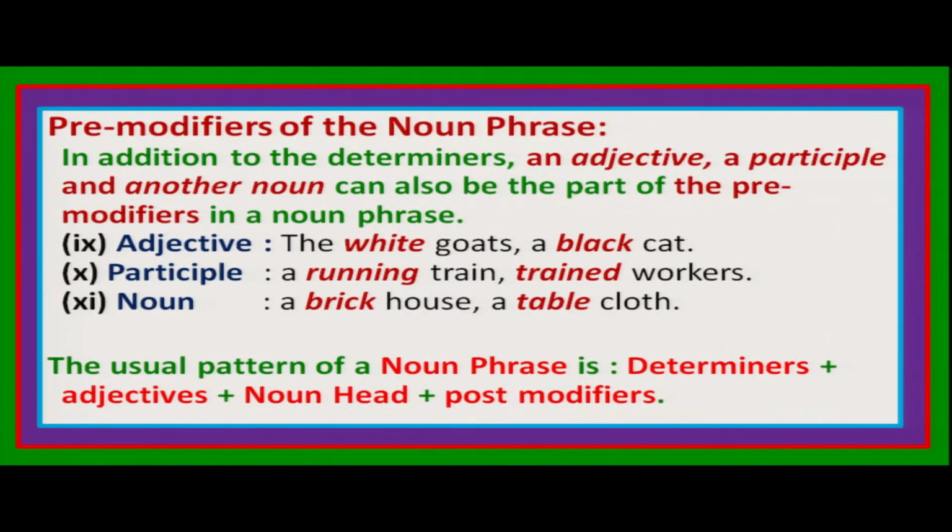So noun before noun. These are other pre-modifiers. So my dear students, we discussed 8 types of determiners and 3 types of adjectives, participles and nouns which can be used as pre-modifiers. Let's go to see the items which are used as post modifiers of the noun phrase.